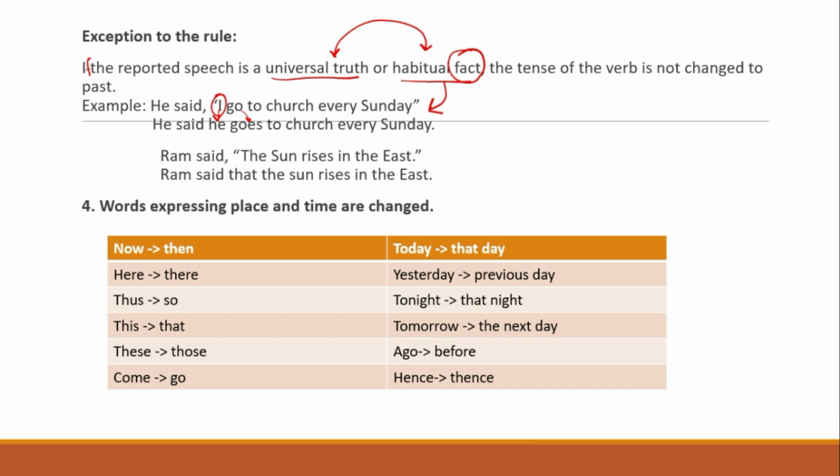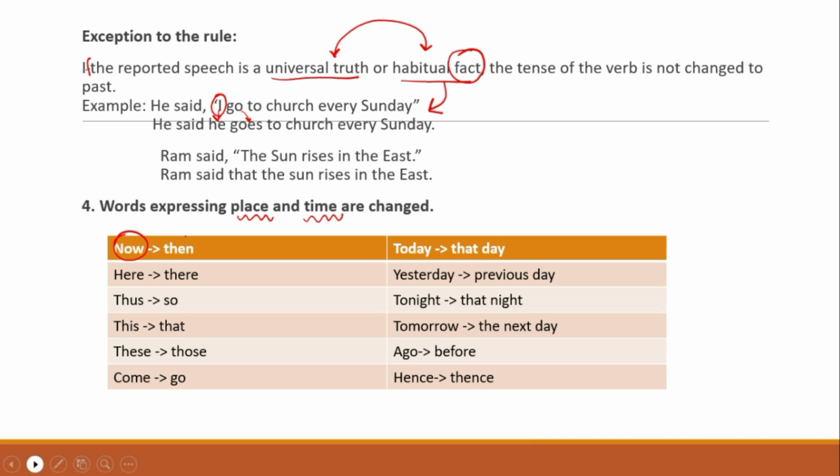If there are words that express place or time, they are changed. For example, now will become then, here will become there, thus will become so, this will become that, these will become those. So it becomes further in distance, come will become go. Today will become that day. Yesterday will be the previous day. Tonight will become that night. Tomorrow will become the next day. Ago will become before. Hence will become thence.